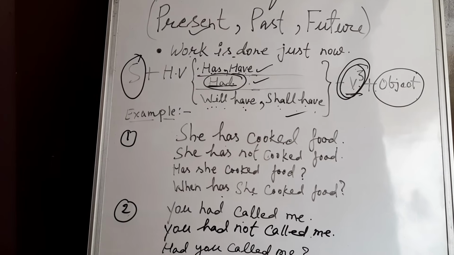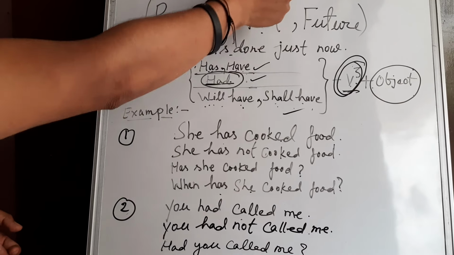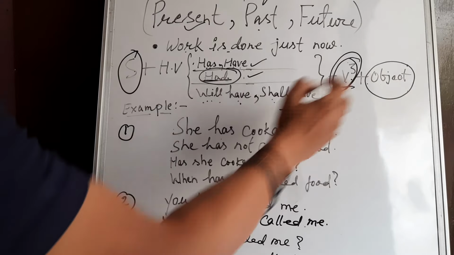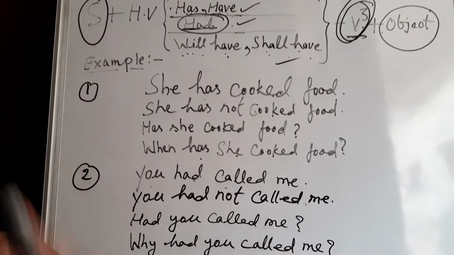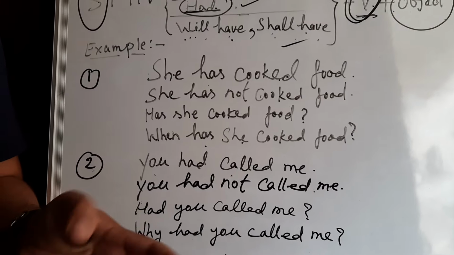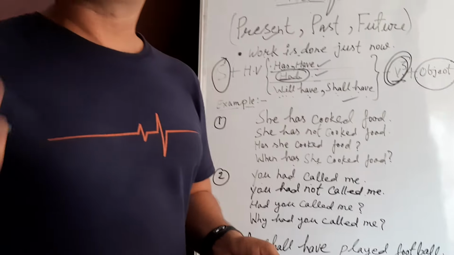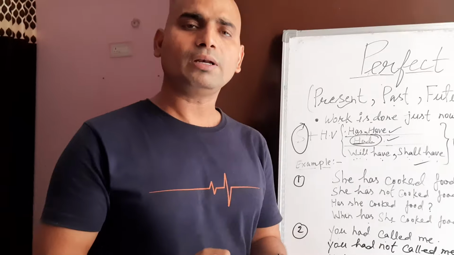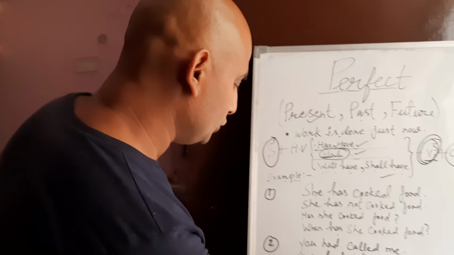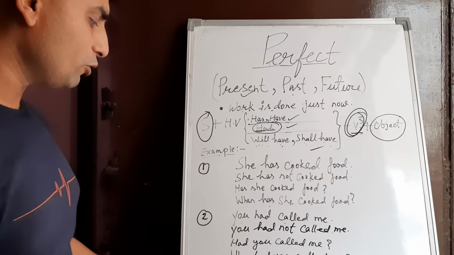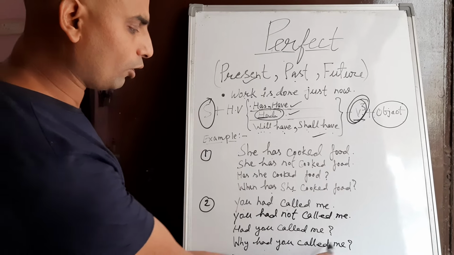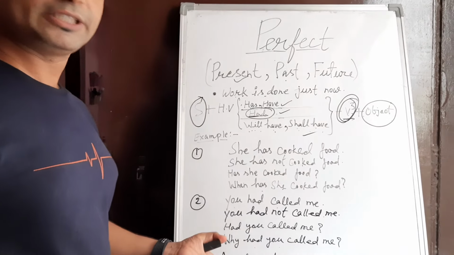So easy. After that we have to see past perfect tense. The formula will be the same. You had called me, positive sentence. Negative sentence: you had not called me. Interrogative first rule: had you called me? And interrogative second rule: why had you called me? This is also very easy.